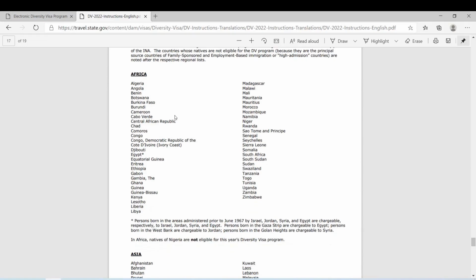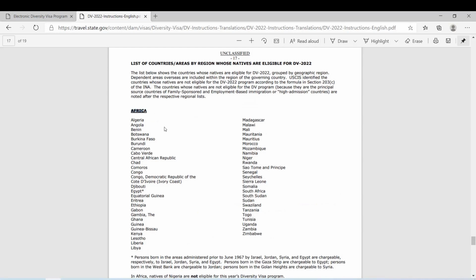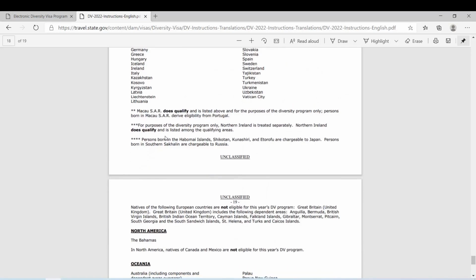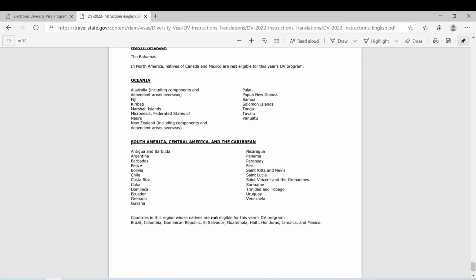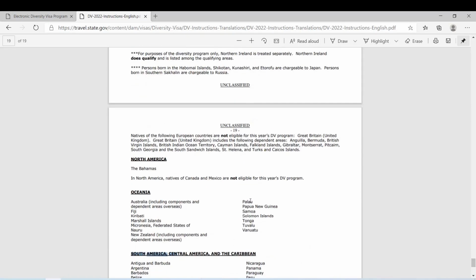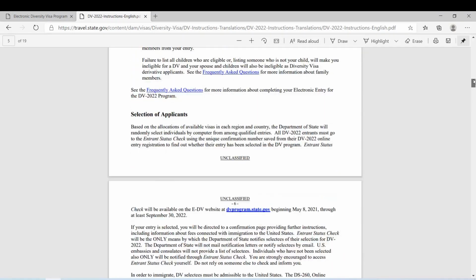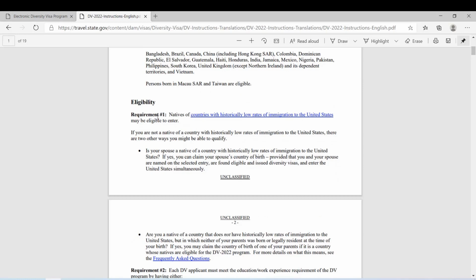They divide all the countries into different regions: Africa, Asia, Europe, North America, Oceania, South America, and so on. So in here you can find what other countries are eligible. If you go up here again, that's eligibility requirement 1.